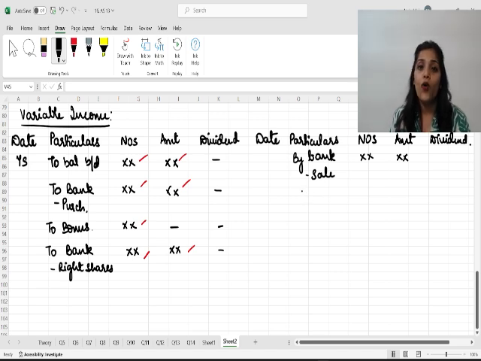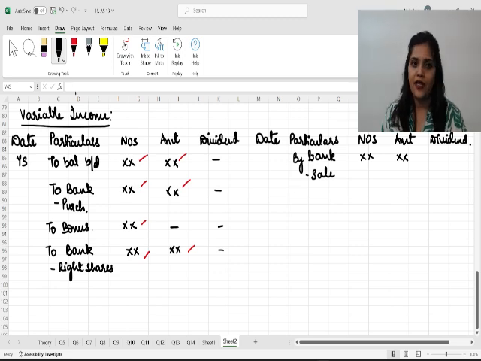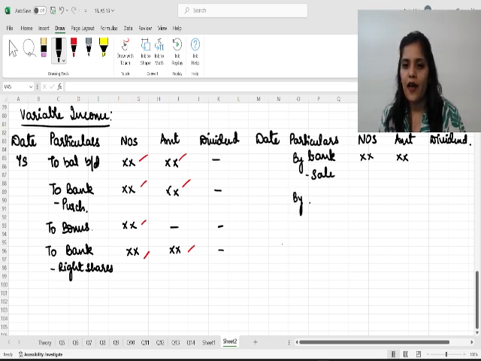Okay. Now comes the very important part of variable income bearing. Very, very important part, and it is so beautiful. You must pay attention. Now, the company has issued dividend. How to record for that? By bank. Now we are going to receive dividend.